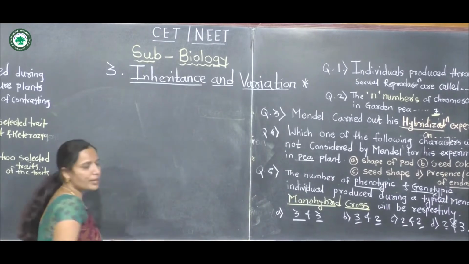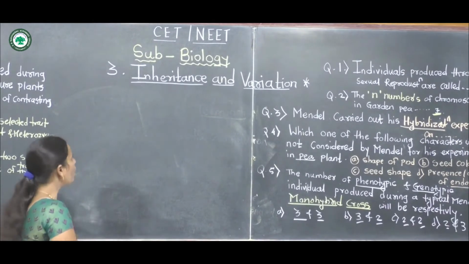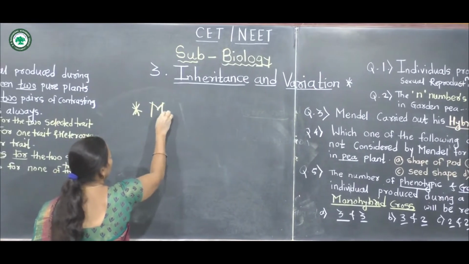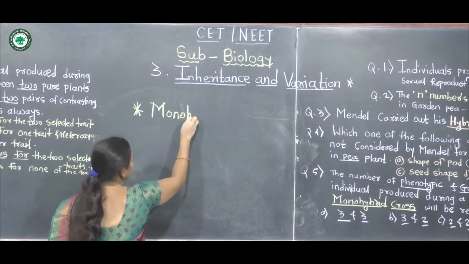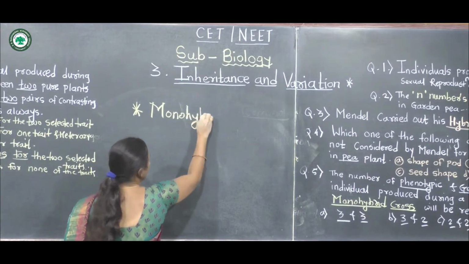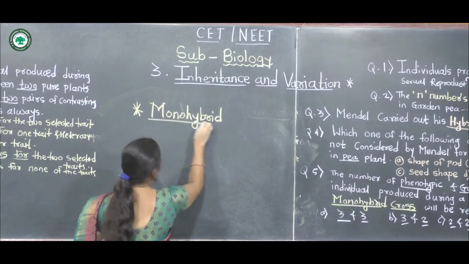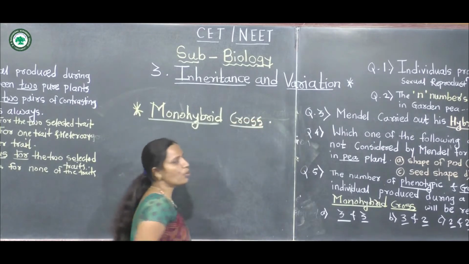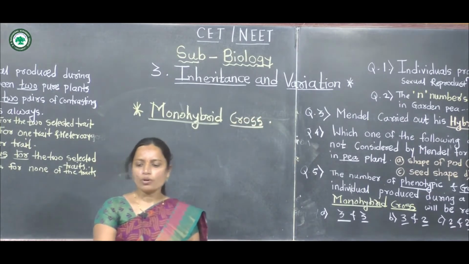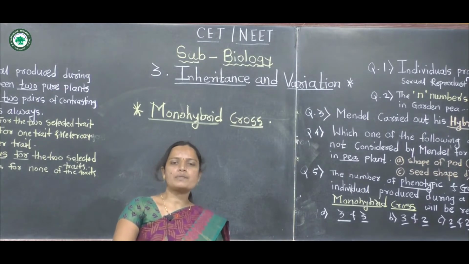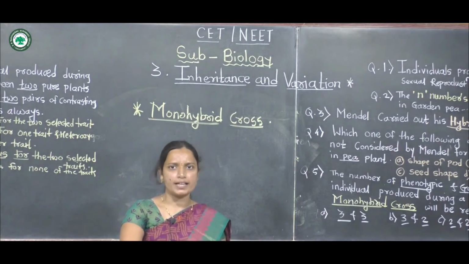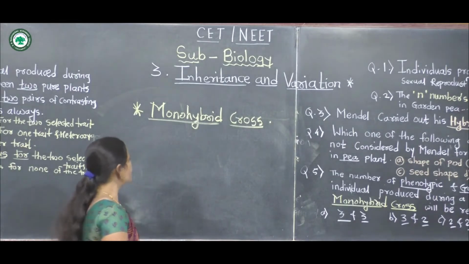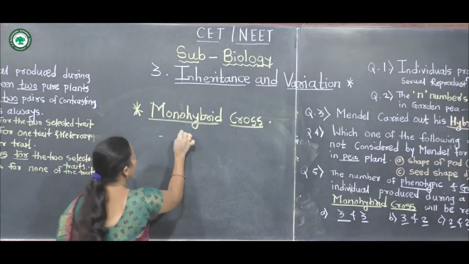What is a monohybrid cross? Mono means single. The cross between only one pair of contrasting characters is called a monohybrid cross.